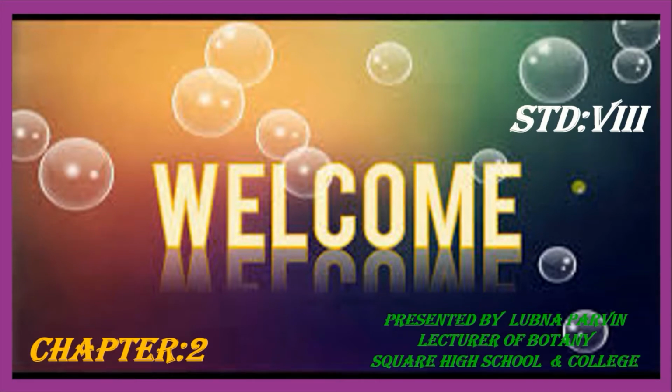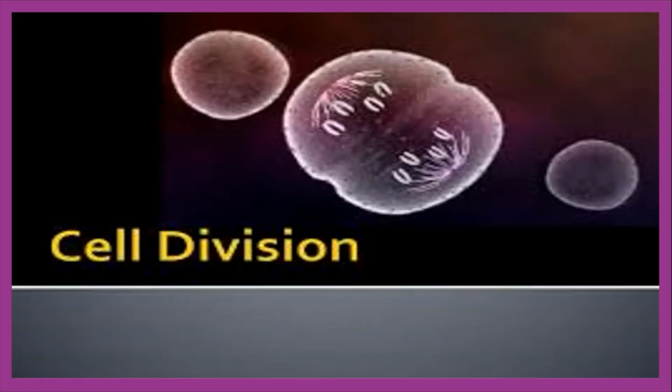In this class, we are going to discuss a new chapter, chapter 2, Growth and Heredity of Living Organisms. Our today's topic is cell division. You know that different types of cell division occur in all types of organisms, from unicellular to multicellular.